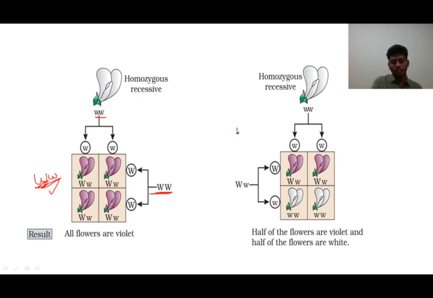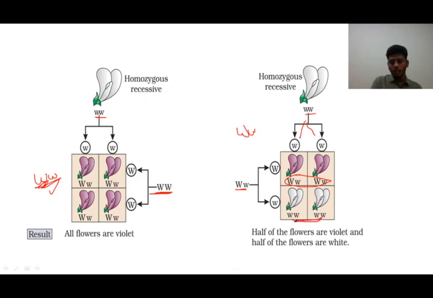This F1, that is capital W and small w, is taken here in this particular case, and another homozygous recessive, because it's an F1 test cross here. F1 and the recessive parent are taken, and when they are crossed, you take the alleles small w and small w, and from this you take the capital W and the small w. When you cross, you get 2 purple colored flowers and 2 white colored flowers.